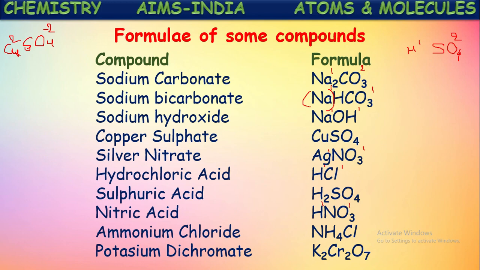One more it is shown here, ammonium chloride. It is formed by two ions, NH4 plus, which is called ammonium ion. So one way will be the valency of this ammonium ion. And one more ion, chloride ion, Cl minus. So NH4 1 Cl1. By crisscrossing these two, we get it as NH4Cl, which is called as ammonium chloride.